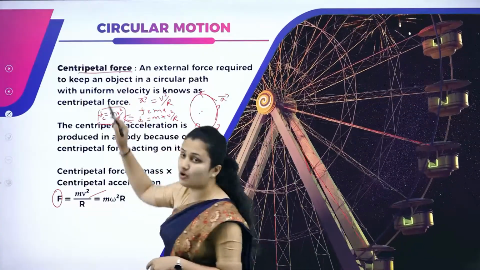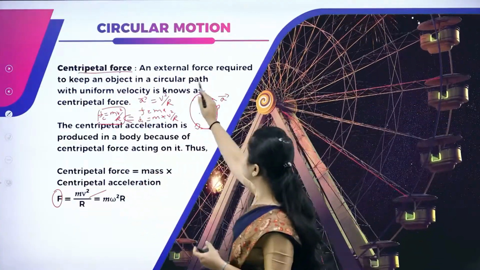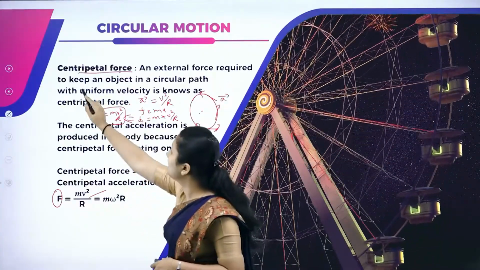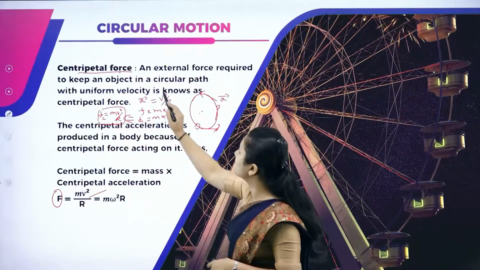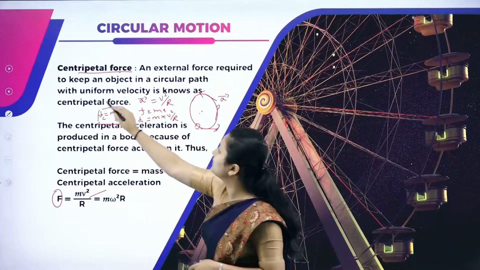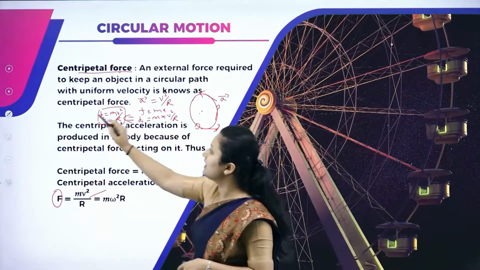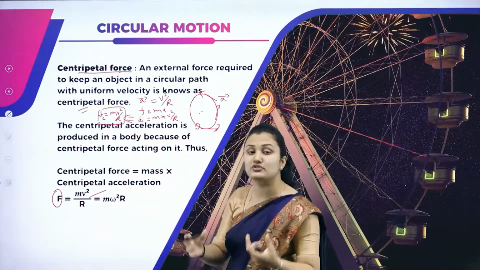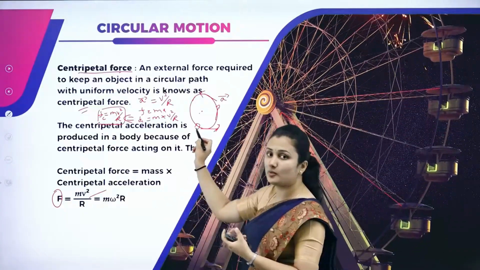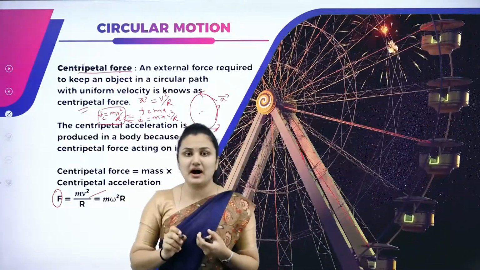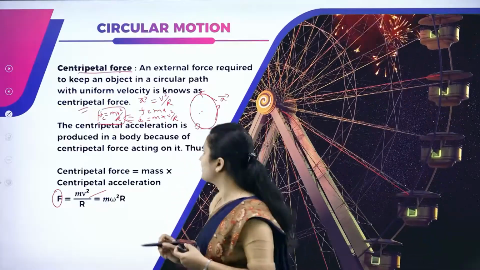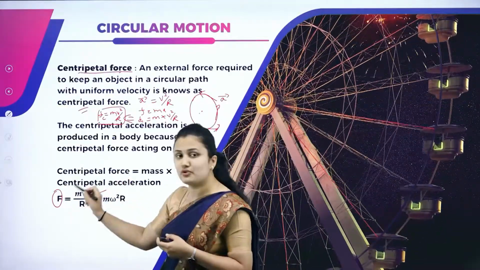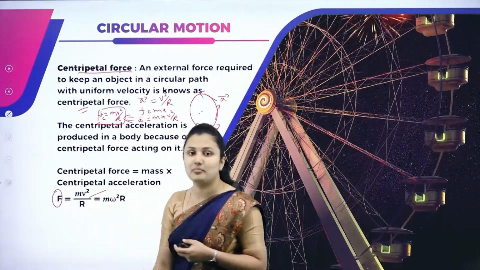Centripetal force is the external force required to keep an object in a circular path with uniform velocity. It is given by mv squared by r.